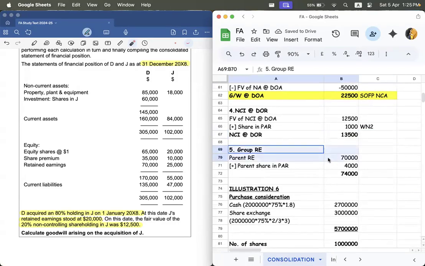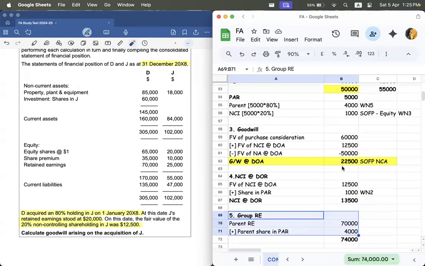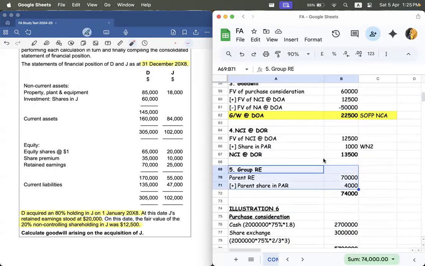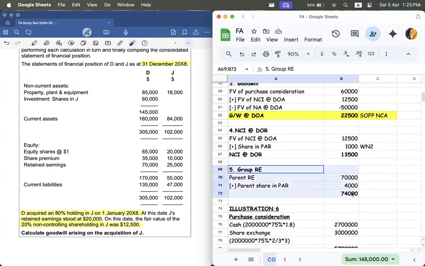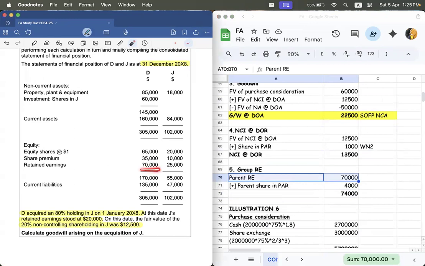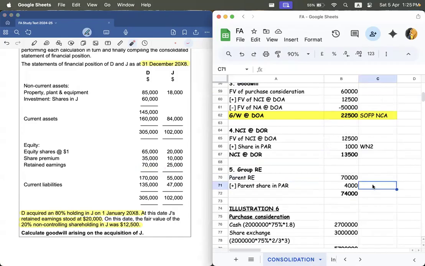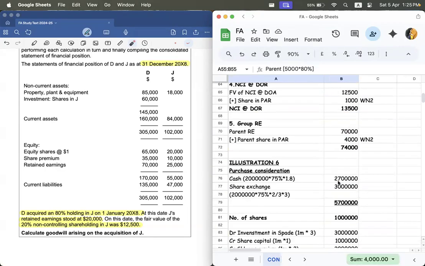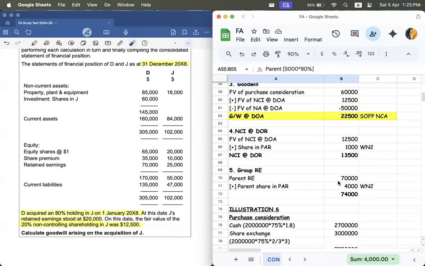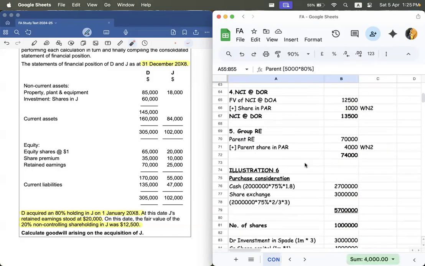Now the fifth working is, when you look into it, all the workings are interrelated. Now you need the group retained earnings. So for that, you're going to take the parent retained earnings, that is this one, and you're going to add PAR that you have calculated in working note 2. That is here. So your fifth working is also over.